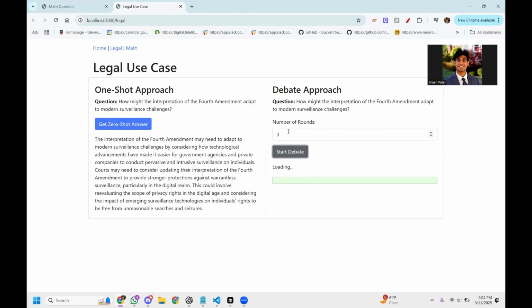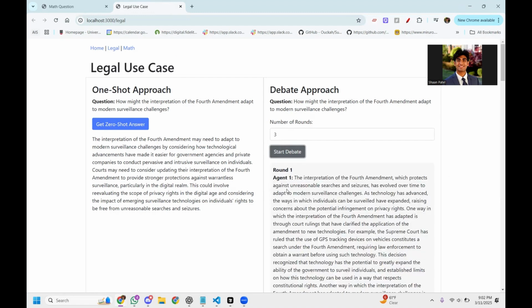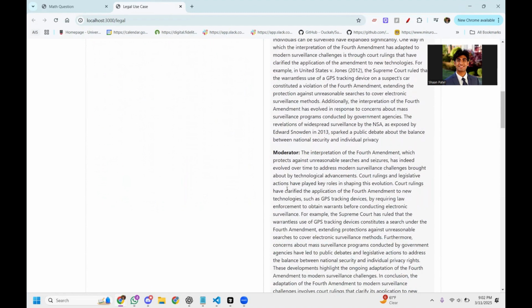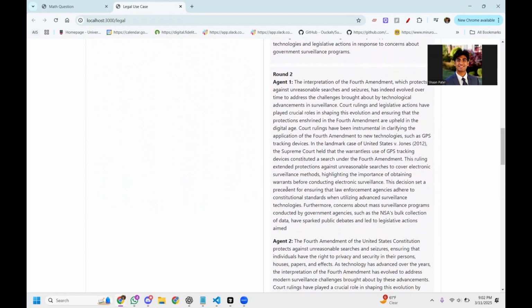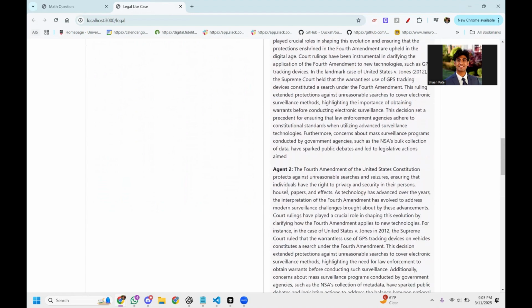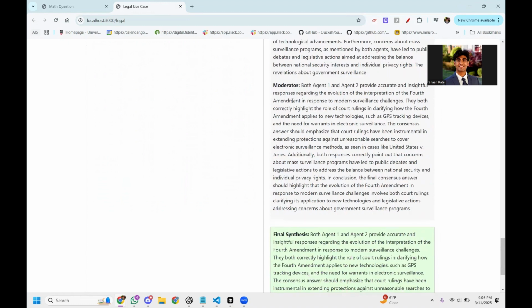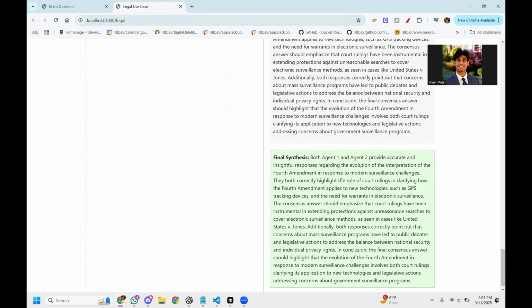And for the debate approach, I've now set the parameter to 3 to show that the number of rounds we can dynamically or statically increase. And as it loads, we get to see that we have round 1 with agent 1's output, round 2, the moderator, round 2 with agent 1 and agent 2 again with the moderator, and finally in round 3 we have one final moderator in the final synthesis.